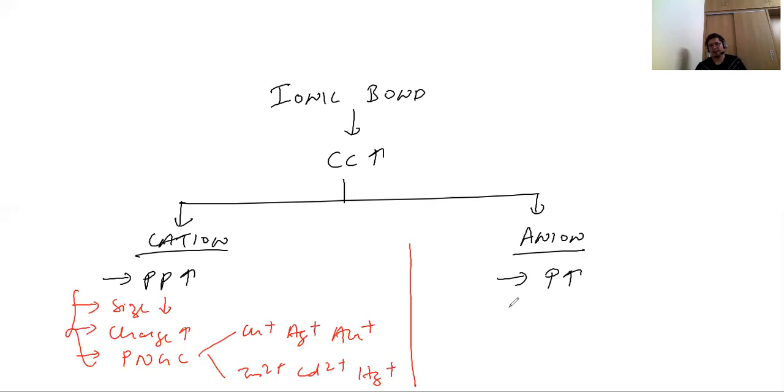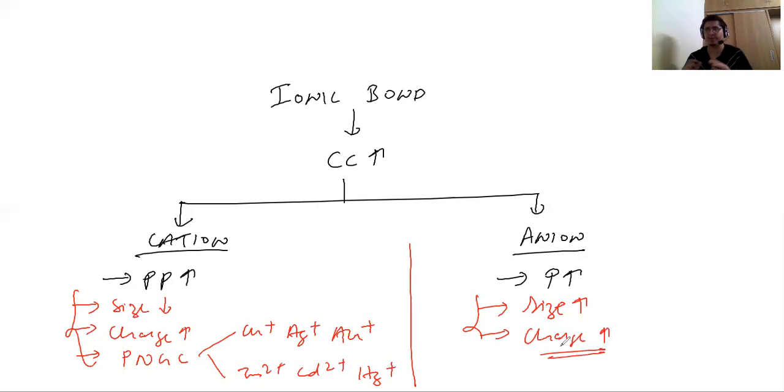When we go to anion, two things we have discussed here. The first is the size must be bigger, which is opposite of cation, and charge is similar to that, it must be high. So this is the nutshell of what we did in Fajan's rule in the past 15-20 minutes. Now let's go and discuss some of the questions or application of this.